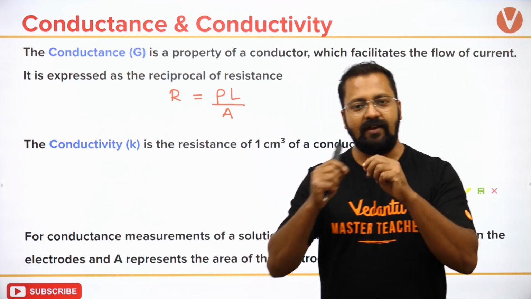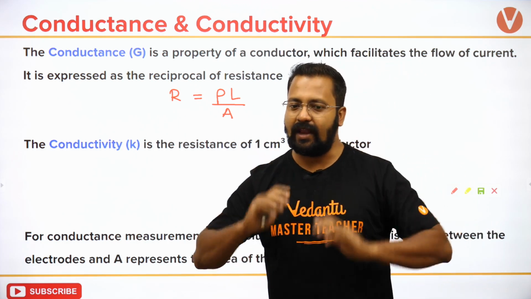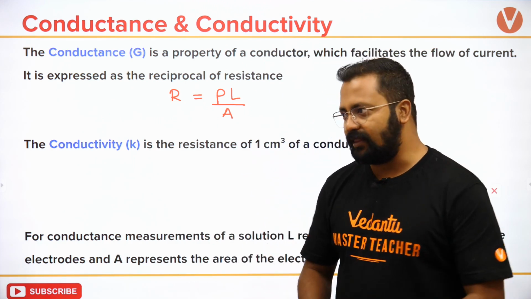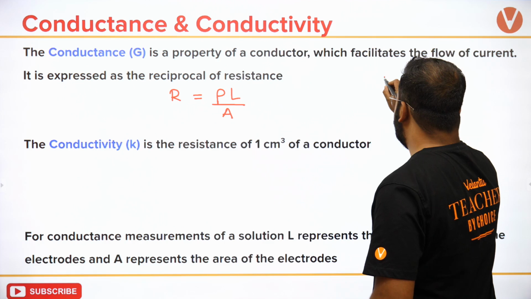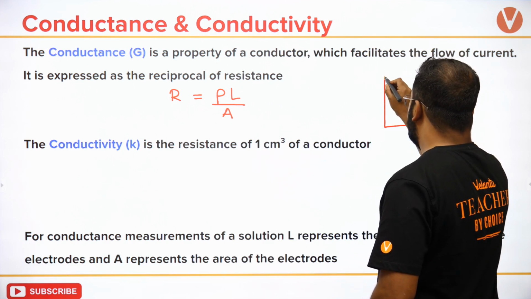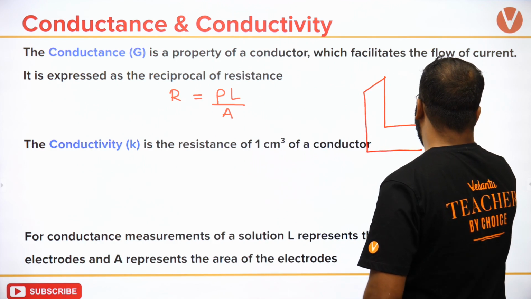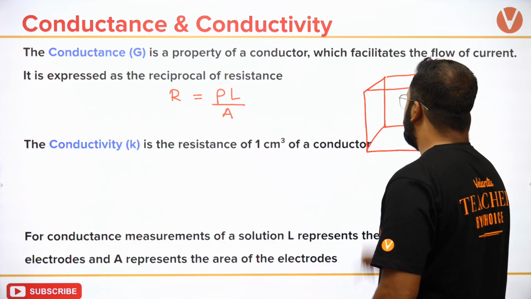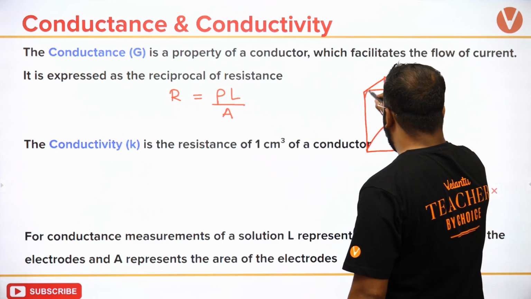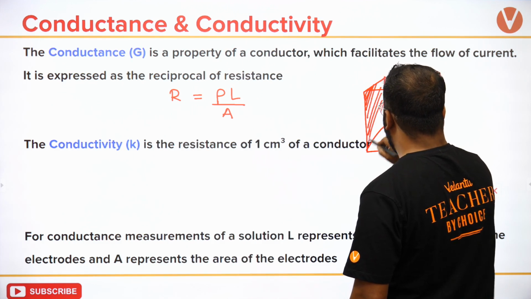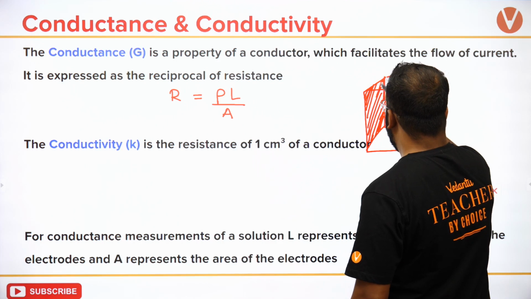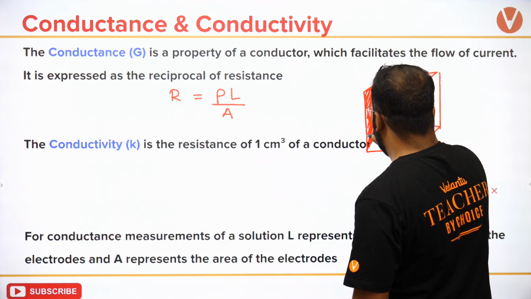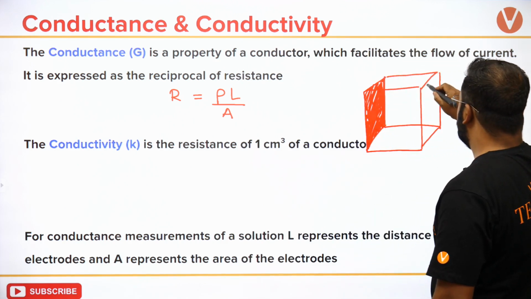वायर के केस में तुम बोल सकते हैं वायर का लेंथ ले लिया, वायर का क्रॉस सेक्शन ले लिया, I can calculate the length and area. बट इन अ सॉल्यूशन व्हाट इज द मीनिंग ऑफ लेंथ? तो इसको समझने के लिए लेट्स अंडरस्टैंड इट इन दिस वे दैट देयर इज अ जार. Okay, there is a jar which is having a metallic plate. One of the faces is converted into a metallic plate. ये एक metallic plate है, ठीक है? This is a metallic plate, and the other side is also a metallic plate.